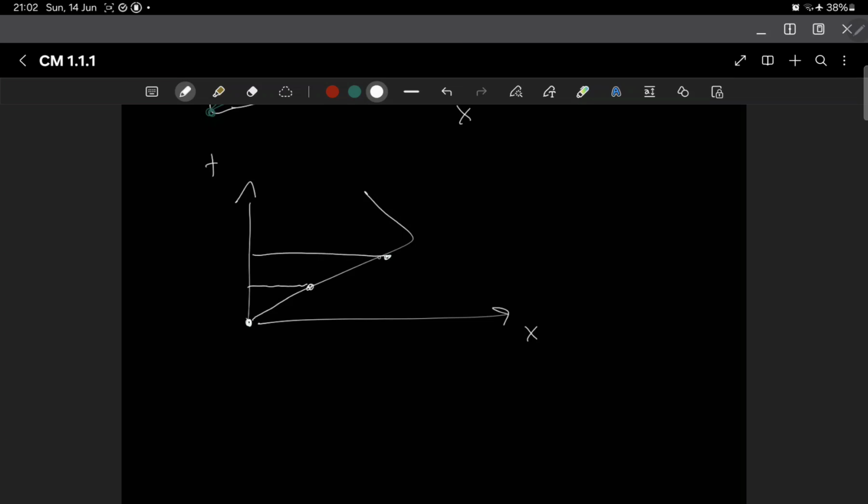Let us say you've got the time axis and you only have one dimension, the x-axis, right? And let us say you have a particle which moves something like this. What does this mean? This means that at this time point the particle is here, at another time point the particle is here, and then it moves on like that for different slices in the time coordinate, right?